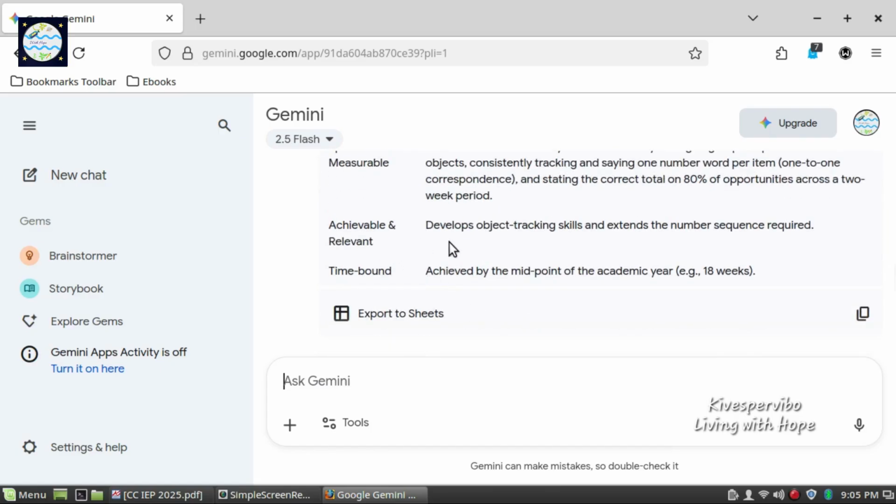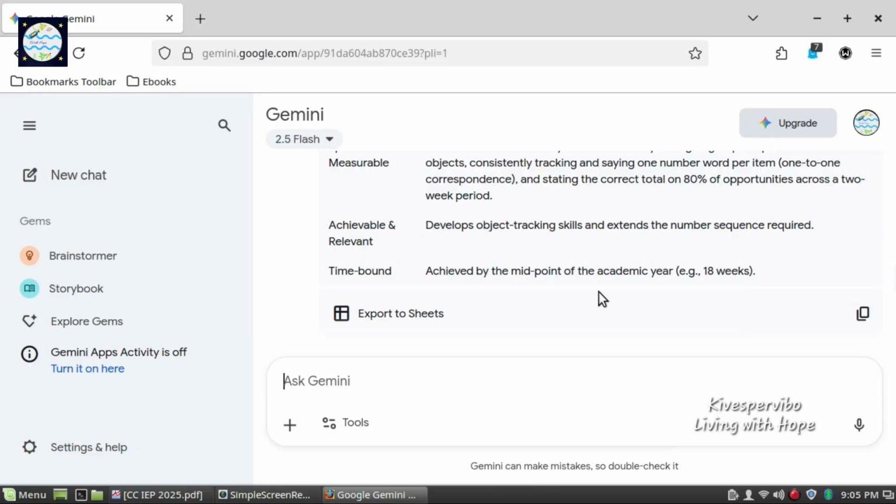Under Achievable and Relevant, it develops object tracking skills and extends the number sequence required. Under Time-Bound, this is to be achieved by the midpoint of the academic year, that is, by 18 weeks.